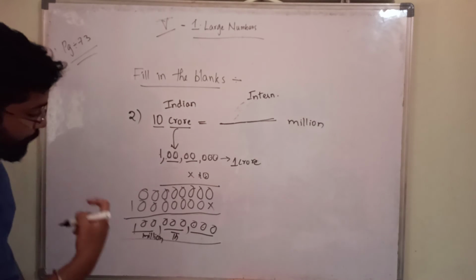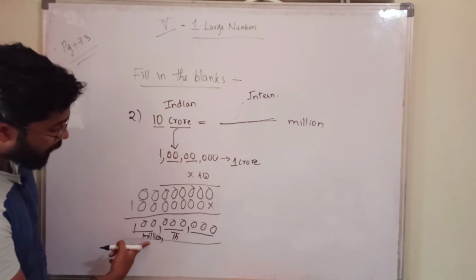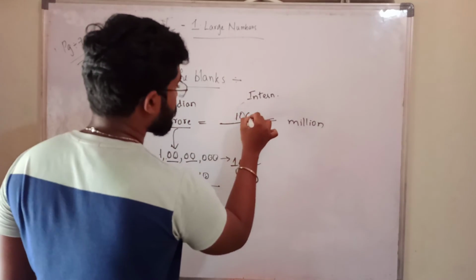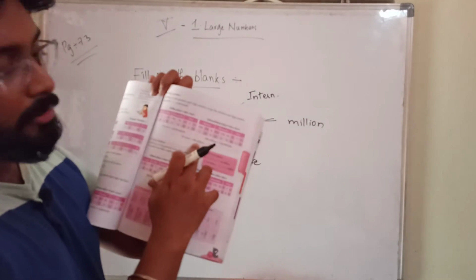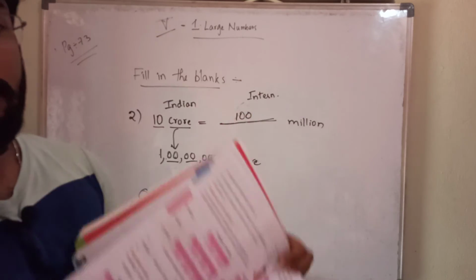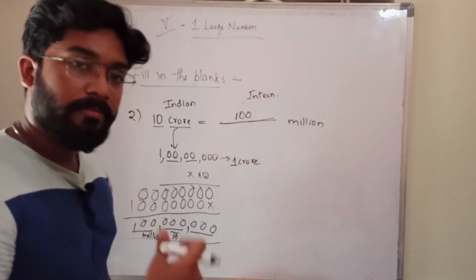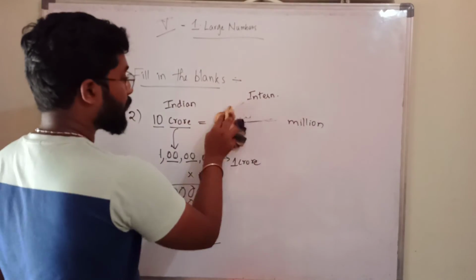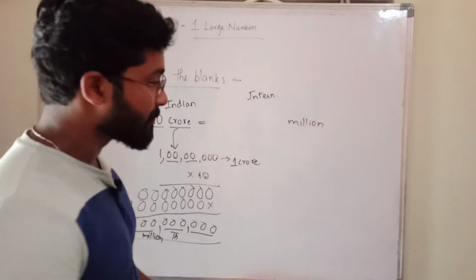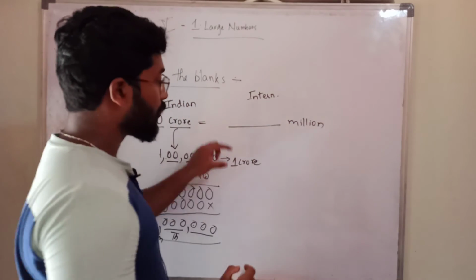Okay. What is there? It is 100 million. So is it correct what I am saying? 10 crore equal to 100 million. In which form do we want it? Blank is there means you have to find out this one.